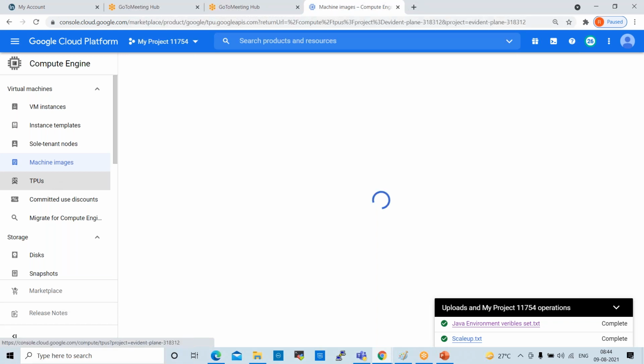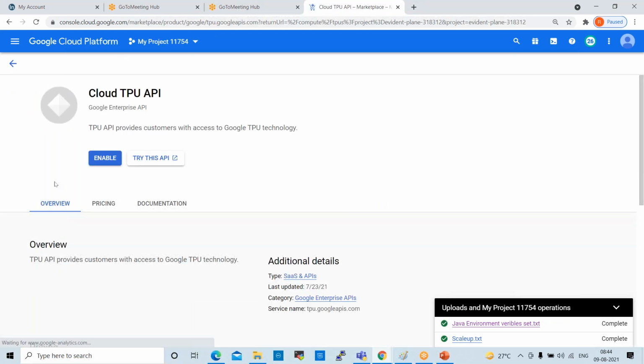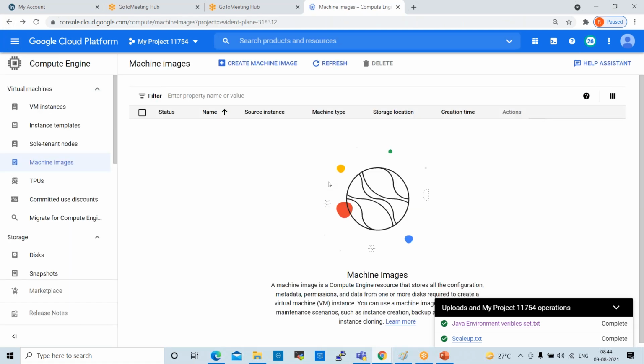What is the difference between instance templates and machine images? A slight difference will be there. Between VM instance, instance templates and machine images, a slight difference will be there. An image, we create as an image, and a template can also be called an image. Okay, slight difference will be there. So we can use either templates or images, whatever you want.